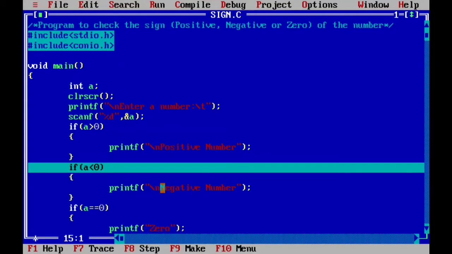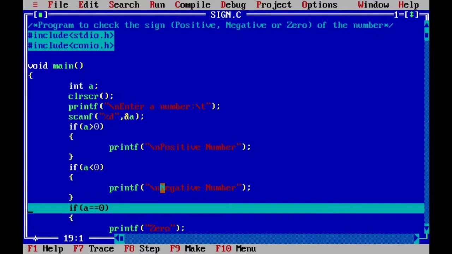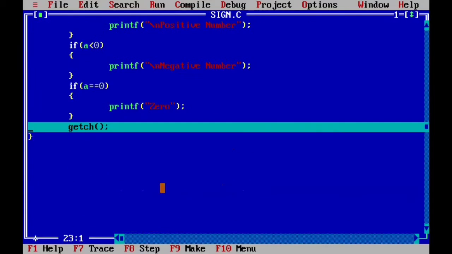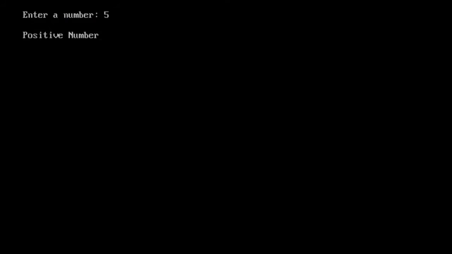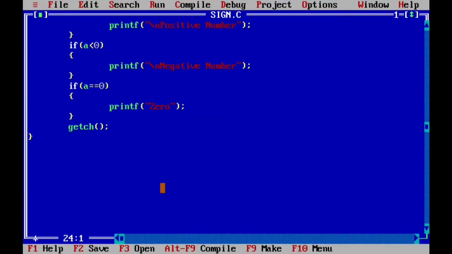In the next condition, a is greater than 0. That means 5 is greater than 0. This is false. Again this will be skipped. a is equal to 0, 5 is equal to 0, again false. So this if statement will also be skipped. Here you will get the output as positive number, right? And now your program terminates.